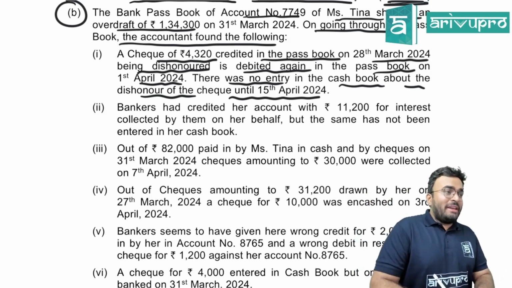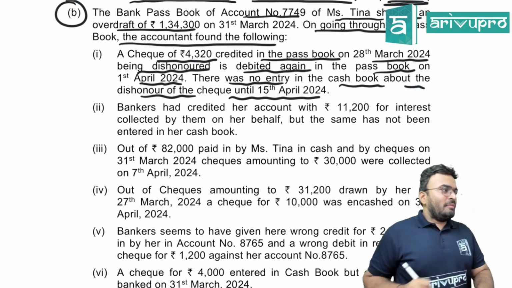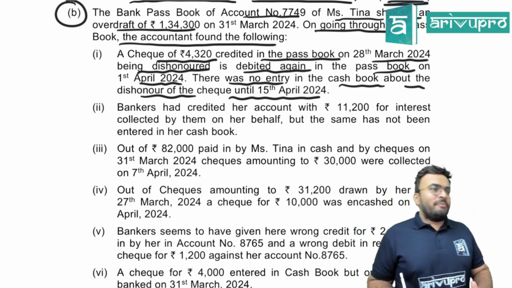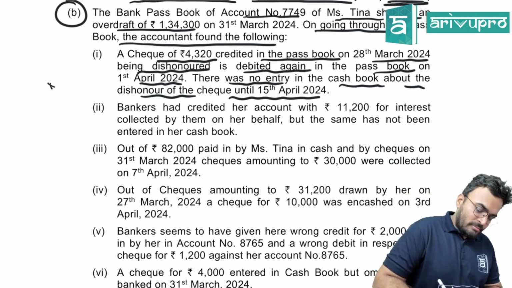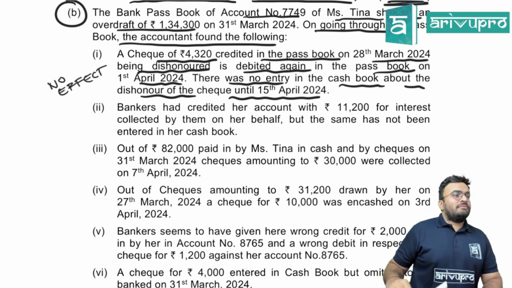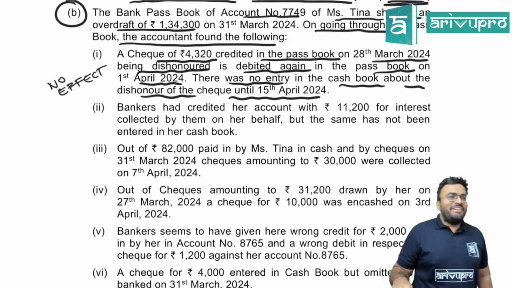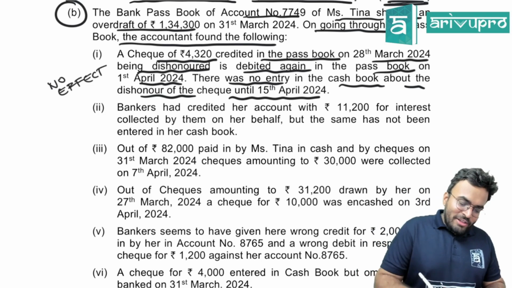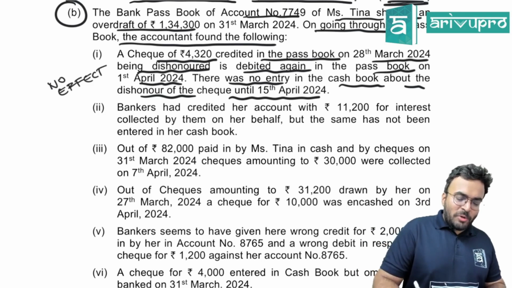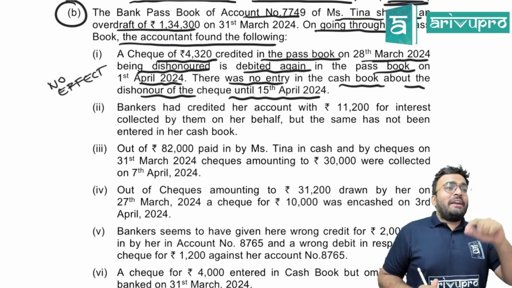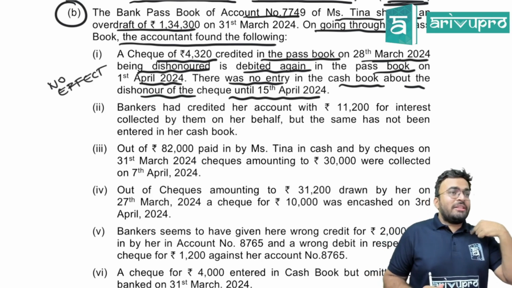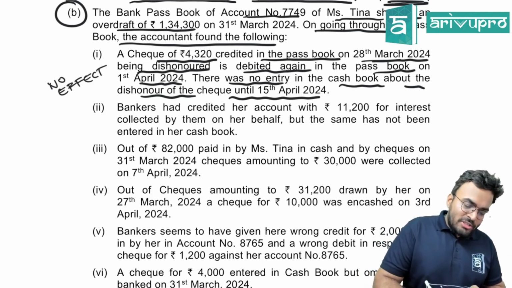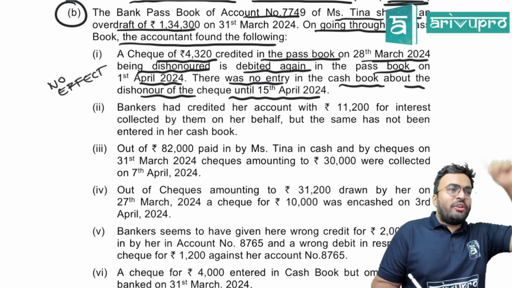What should this be? Plus or minus? Minus, sir. No effect. No difference only. See what they told. Check of 4320 credited in the passbook on 28th March. Credited in the passbook means check received or check dishonored? Check received. Being dishonored is debited again. If it is dishonored, you should debit the passbook.